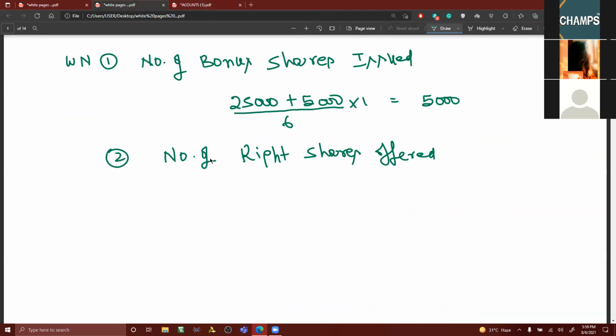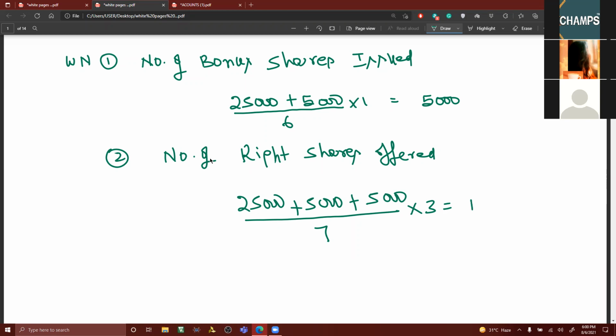Number of right shares offered as on that date: 25,000 original shares opening balance, 5,000 shares acquired, plus 5,000 bonus shares, by 7 into 3. 15,000 shares. Fifteen thousand shares have been offered.